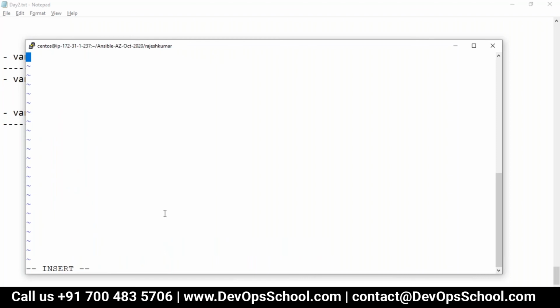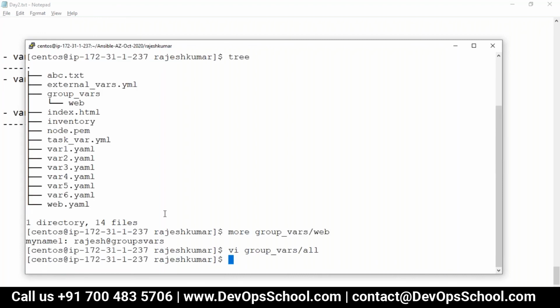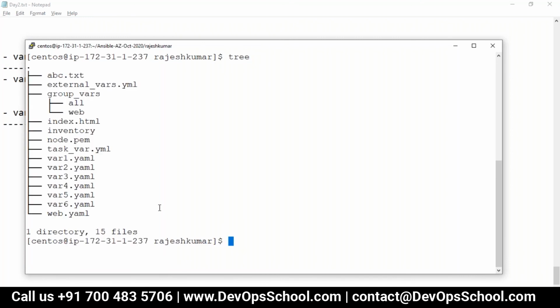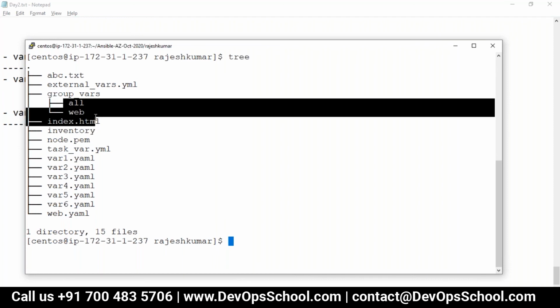Here group vars all. See, both the places I declare. So if I see that tree structure, see here, group vars is a directory containing a file matching with the name of the group of the inventory, containing variables in what format? YAML format, key and value format.